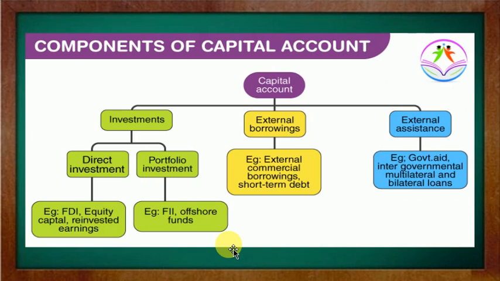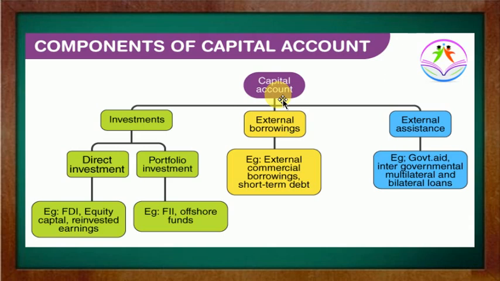So now this is the capital account, which is made for a long-term purpose. Second, the goal of this account is to create liability or reduce liability. Third, we use this capital account to fill the gap of this trade deficit.